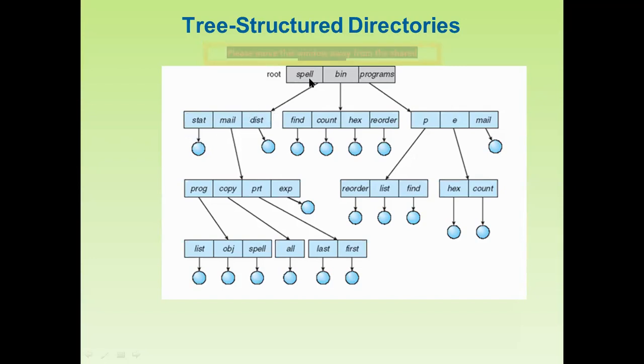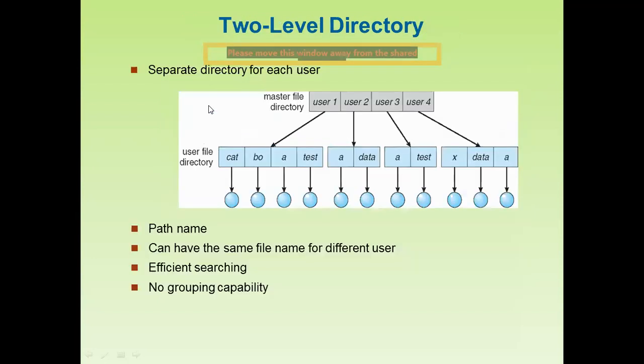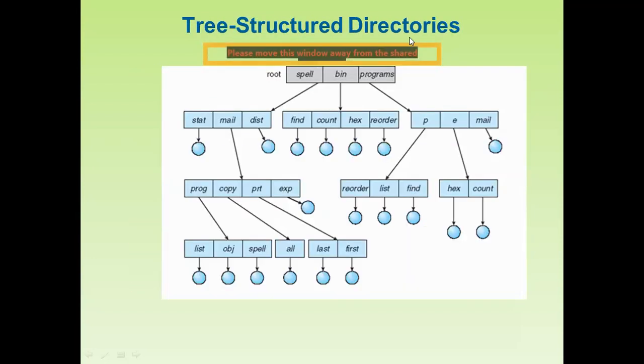Now you can call this the master file directory. This can act as a master file, and as you have already seen, all these act as user file directories. Again this is divided, and these again act as user file directories, and at the end these are again called the children.